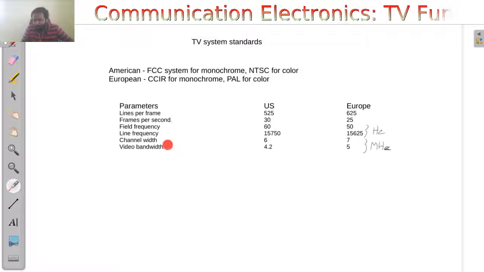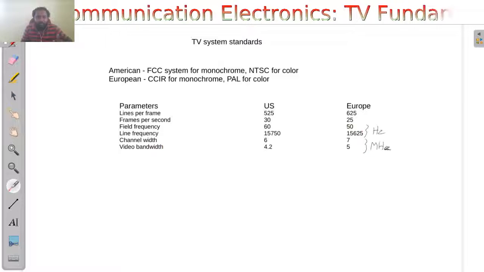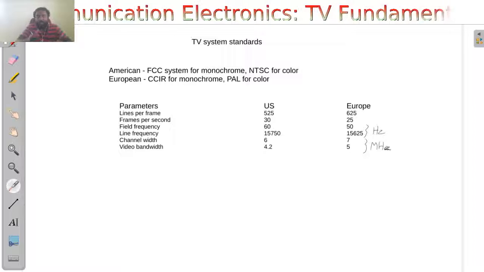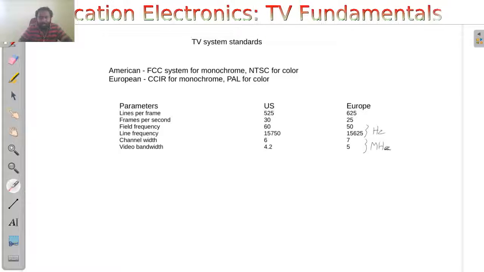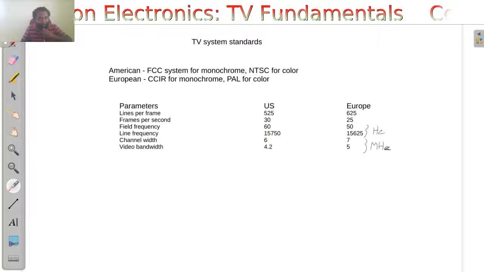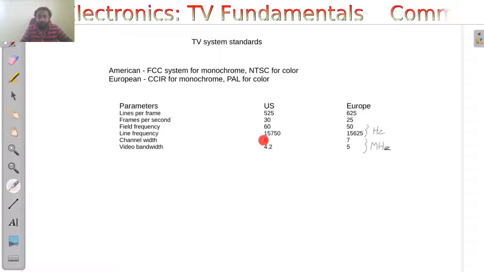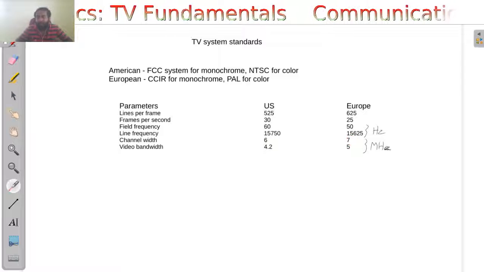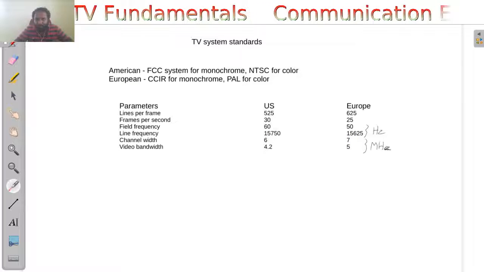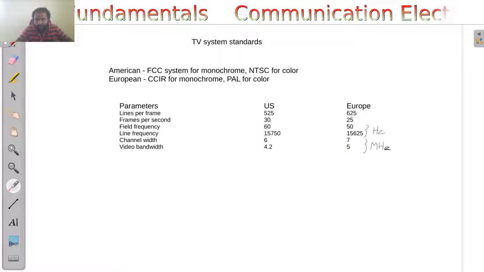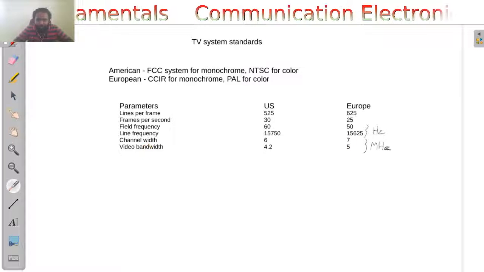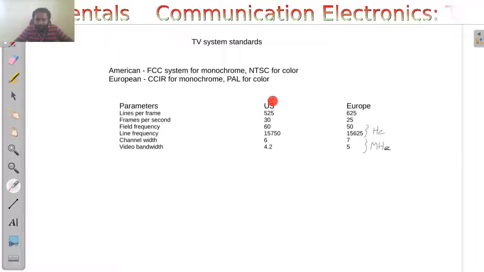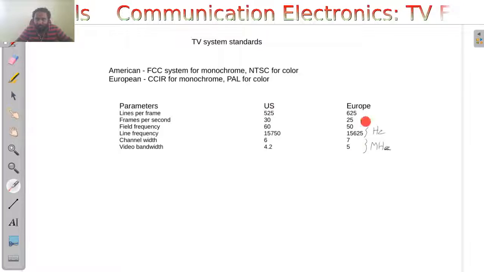The channel width means, suppose you have a television channel, it should have a bandwidth. That bandwidth is around 6 megahertz for the US standard, and it is 7 megahertz for European standards, and we are following the European standard in India. The video bandwidth is 4.2 megahertz in the case of the US and 5 megahertz for Europe.